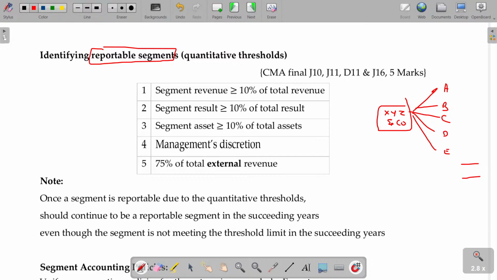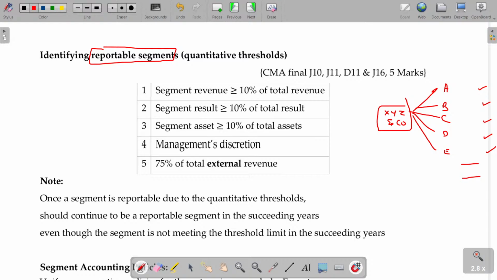Now the question is, do I want to prepare for A separately, B separately, C separately, D separately, E separately or not? If you are interested in preparing the financial position and the income statement separately for A to E, no problem. There is no harm. You can prepare independently for A, B, C or D. But it's really tough, sir. Then what can we do? As per Ind AS 17, at minimum you need to prepare some segments identified for segment reporting purposes. And based on what is that minimum?